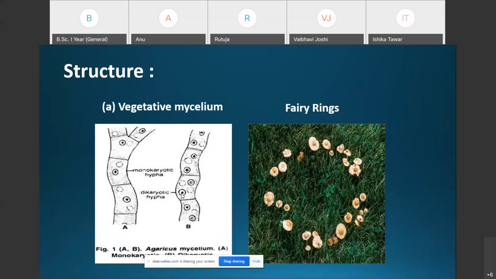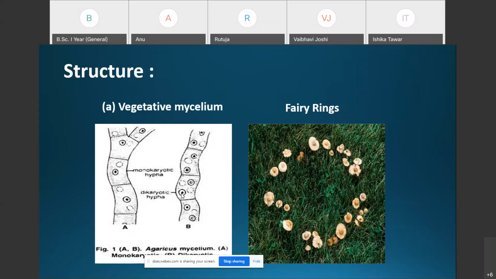The secondary mycelium is formed by the fusion of two primary mycelia of the opposite strain, that is, the positive primary mycelium and the negative primary mycelium fuse with each other, and then the secondary mycelium is formed. That's why the cells of the hyphae of the secondary mycelium have two nuclei, one of the positive strain and another of the negative strain.